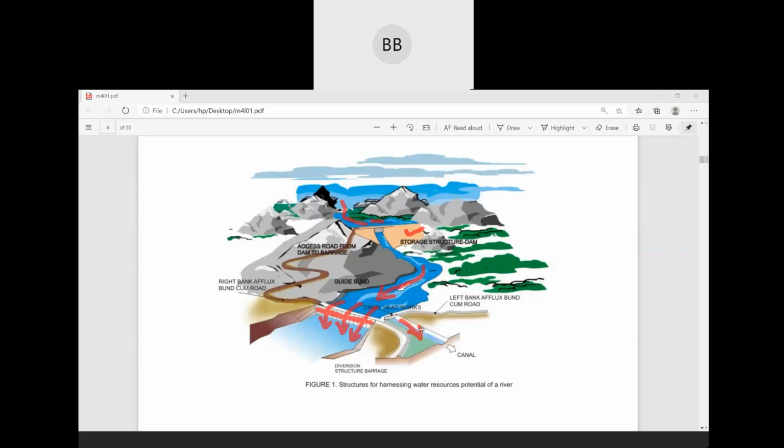Always remember, when we design a dam or a barrage, we have to release some amount of water to the downstream end. You cannot store the whole water, or divert the whole water. Those things you have to consider during the design of this structure, for barrage and also for the storage structure, that is the dam.